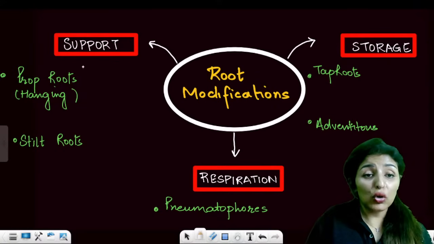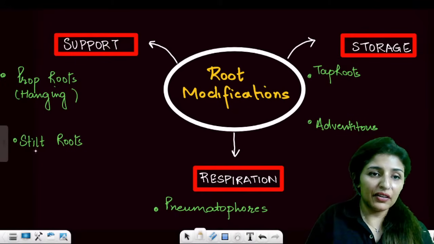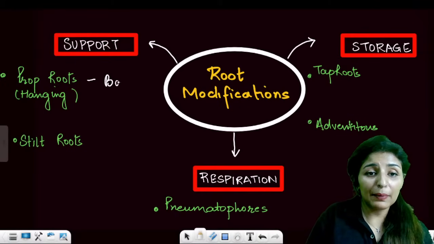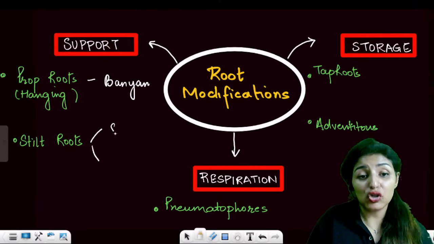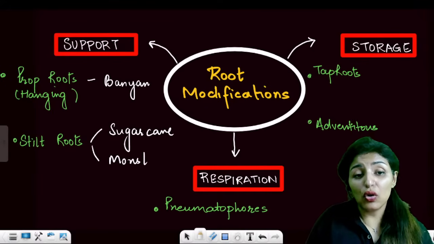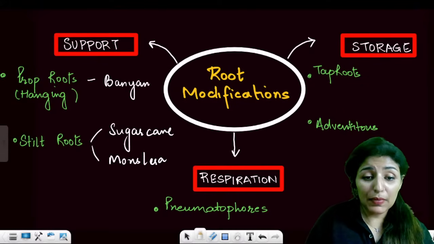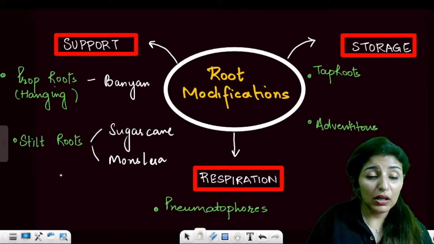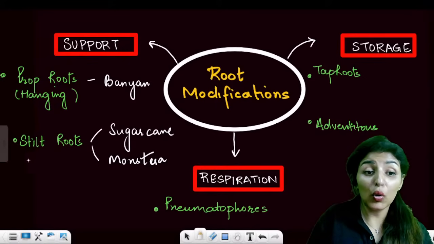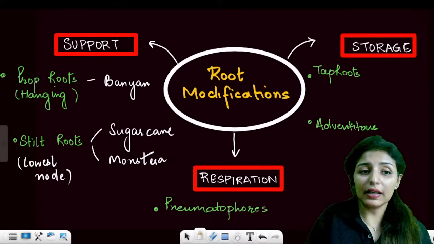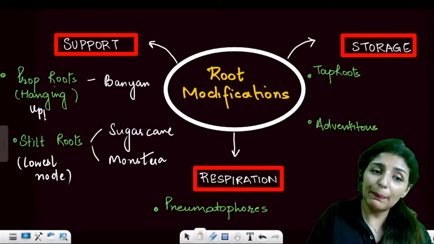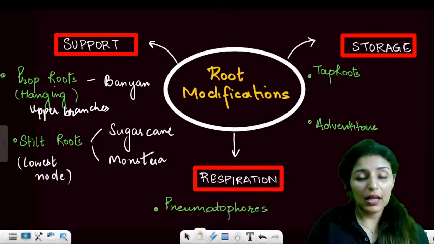For support, we have prop roots and stilt roots. Prop roots are present in banyan, while stilt roots are found in sugarcane and also in monstera. The prop roots are formed from the lowest node of the plant, while the hanging roots develop from the upper branches, like in the case of banyan. Are these points clear?